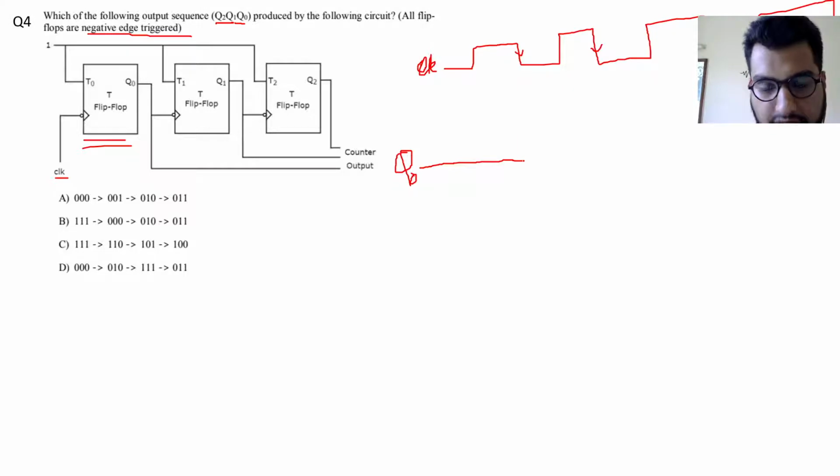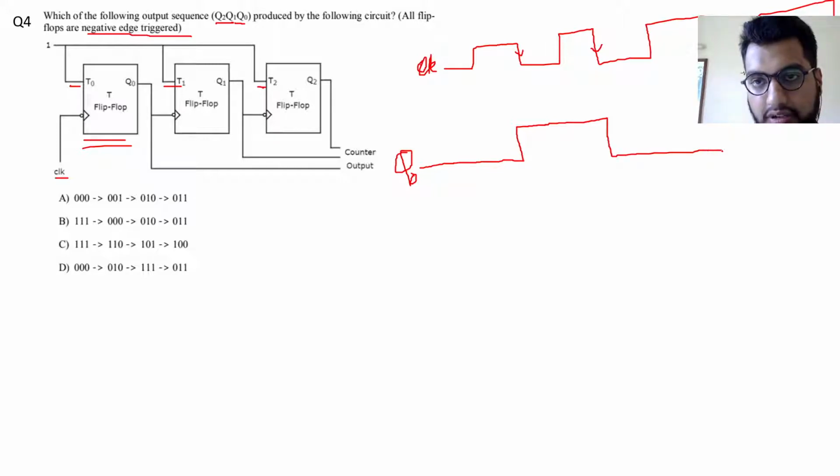At the negative edge, since all the T's are equal to 1, toggling will happen. If this Q0 was 0, at the negative edge of the clock it will toggle, and then the state will remain the same until it finds another negative edge. Then again the state will toggle once it finds a negative edge. Now I'll mark the negative edges for this Q0.